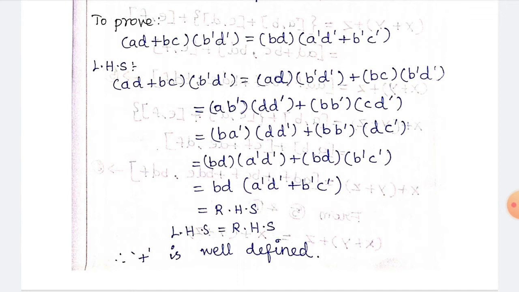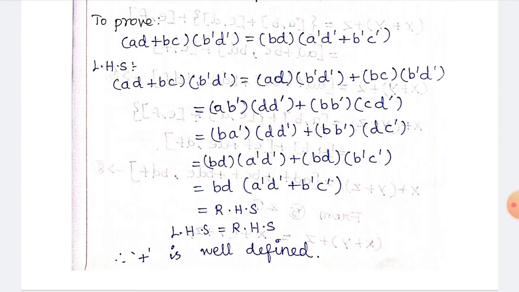So here, listen carefully. The left hand side is equal to, you have to write as it is, (AD plus BC) into B dash D dash. In the next step we have to multiply AD into B dash D dash, BC into B dash D dash. In the next step we have to change the bracket. You have to club A B dash and D D dash, next is B B dash and C D dash.